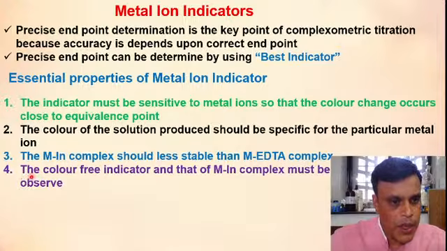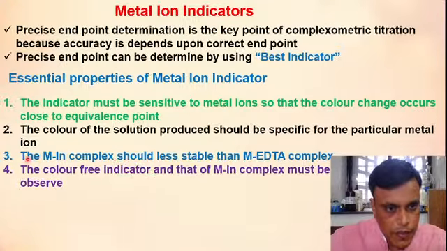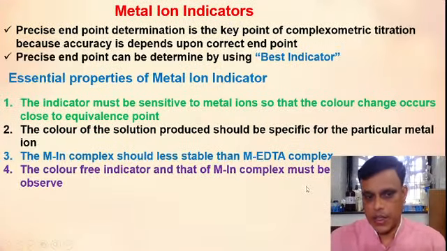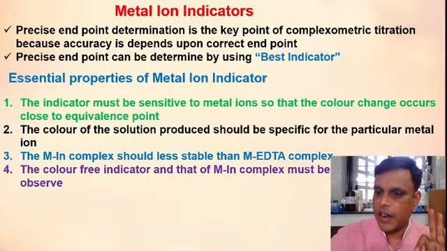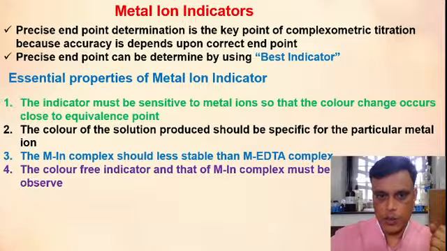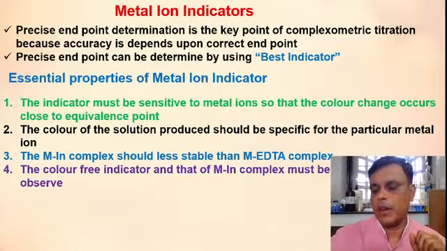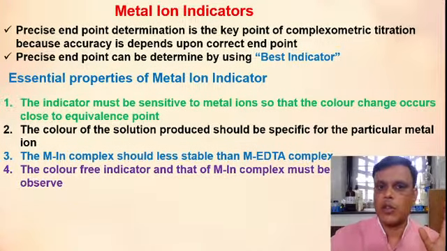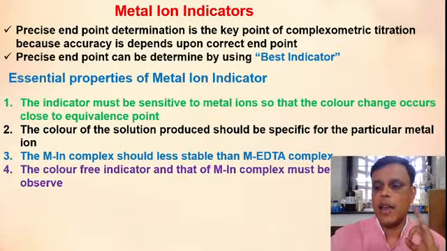Then the fourth property is the color of the free indicator and that of metal indicator complex must be distinct. क्या है? The color of the free indicator and that of metal indicator complex must be different, and they can be easily observed, so that we can determine the exact endpoint or exact equivalence point. ठीक है? So these four properties, lot of properties are there, but these four are important properties. So these four properties are essential properties of a metal ion indicator to act as a best indicator.